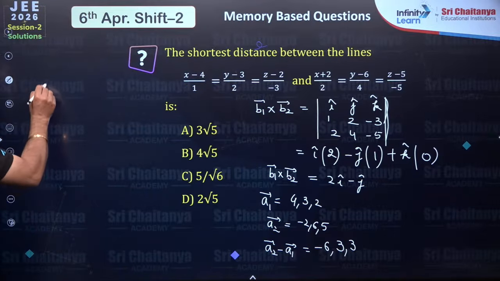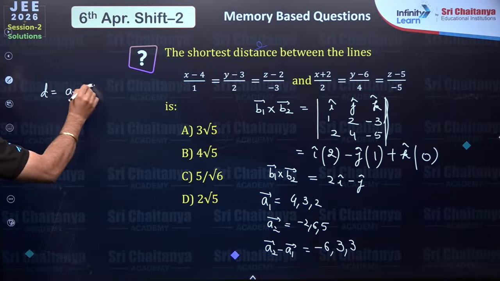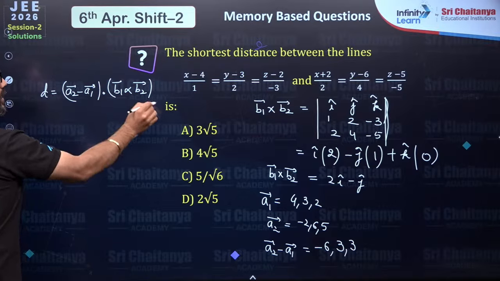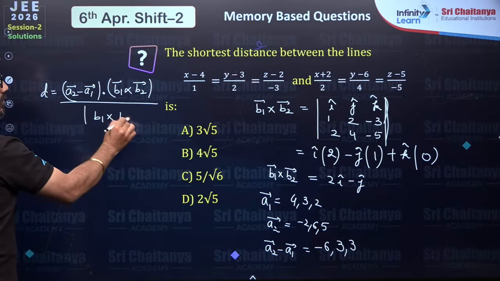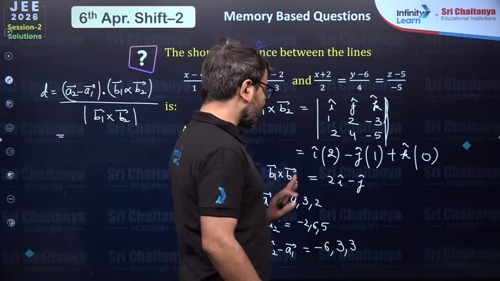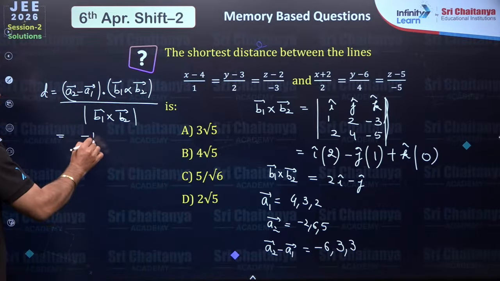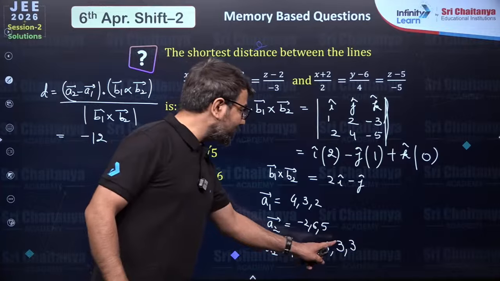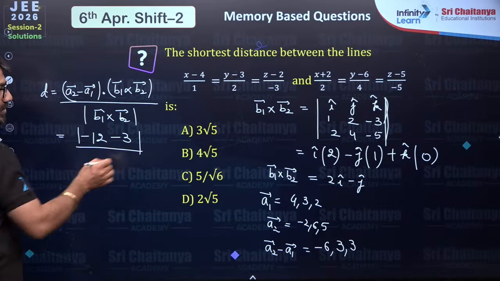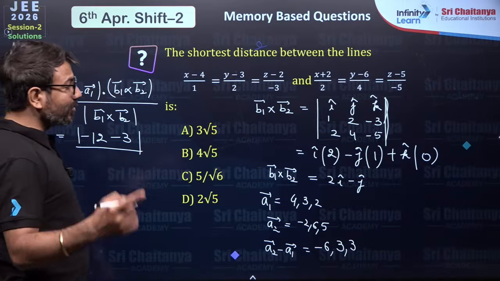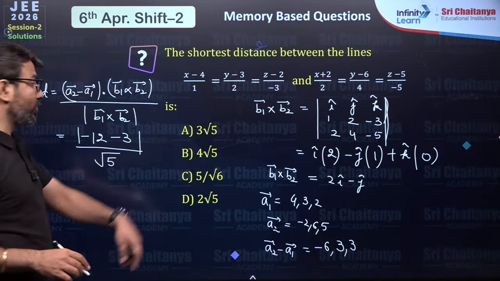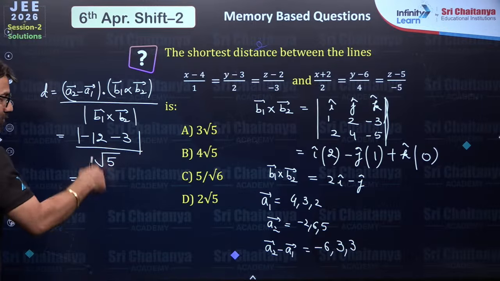Now bache, distance formula is what? It is A2 minus A1, then dot B1 cross B2, alright, and then divide by the magnitude of B1 cross B2. So over here, A2 minus A1 is this, and B1 cross B2 is this. So minus 6 into 2 if you do, you will have minus 12. And then over here, bache, 3 into minus 1 if you do, so that will be minus 3. Alright, take the modulus because the distance is always positive. And then magnitude of B1 cross B2. So if you do the magnitude of B1 cross B2, you will observe that we are getting root 5 because 2 square plus 1. So over here, you are getting 15 over root 5.